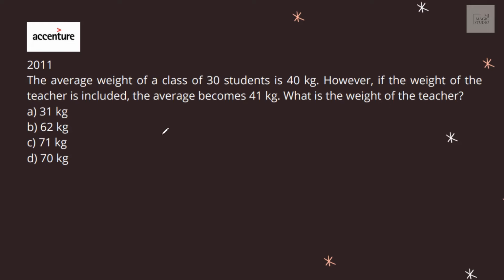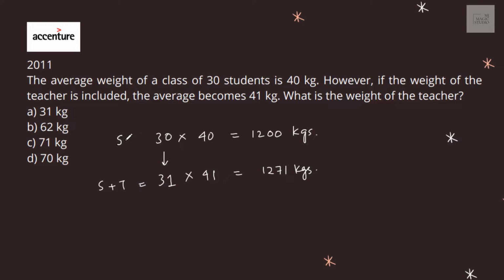The average weight of a class of 30 students is 40. That means the total weight of these 30 students is 30 into 40, that is 1200 kgs. However, if the weight of the teacher is included, the number of people becomes 31, and the average becomes 41. So the total weight of all the students plus teacher is 31 into 41, that is 1271 kgs.